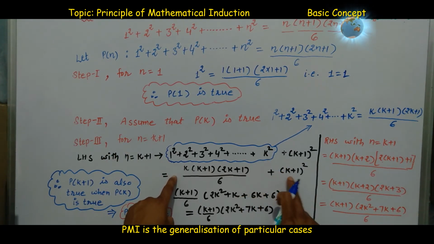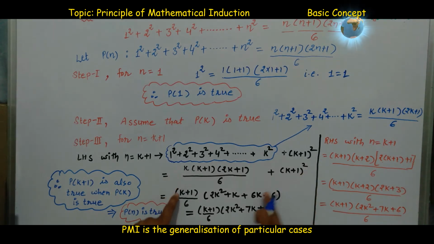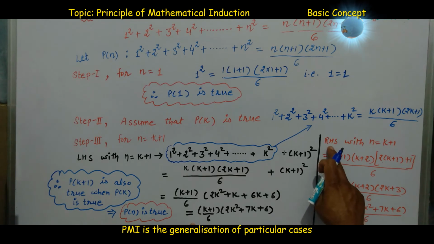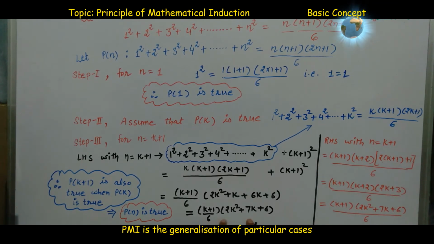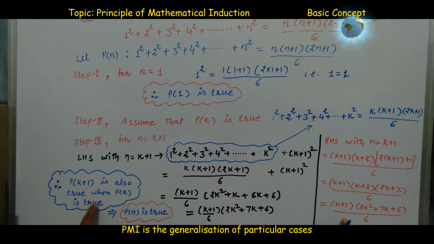K plus 1 whole square is as it is. Thereafter we solved this. We also solved right hand side with n is equal to k plus 1 side by side, and finally we saw that left hand side and right hand side values are the same. The conclusion is the statement is true for n is equal to k plus 1 also, whenever this was true for n is equal to k.